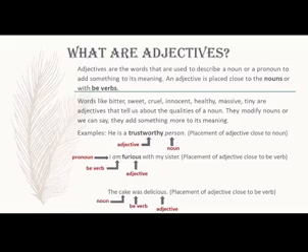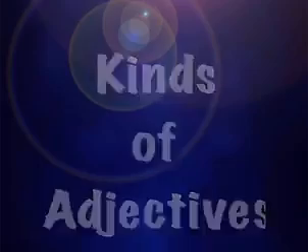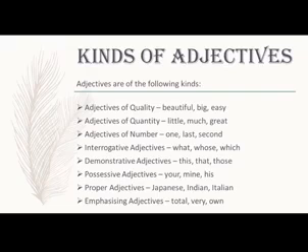Let's move further and find out kinds of adjectives. Adjectives can be of 8 kinds. Adjectives of quality, adjectives of quantity, adjectives of number, interrogative adjectives, demonstrative adjectives, possessive adjectives, proper adjectives, and emphasizing adjectives.